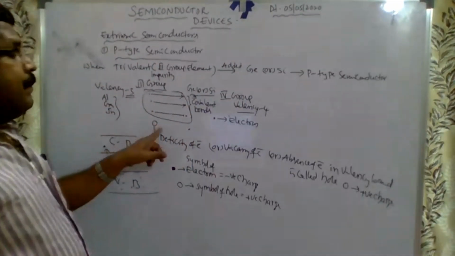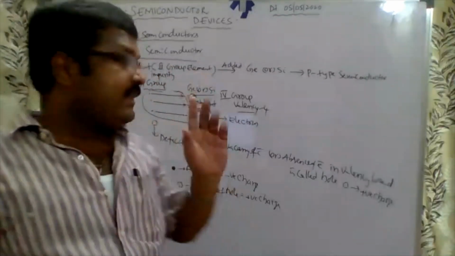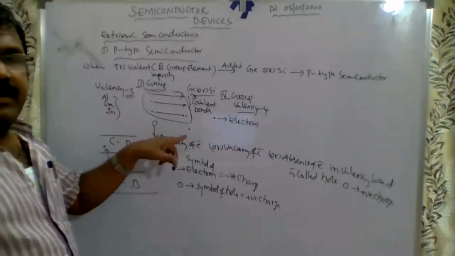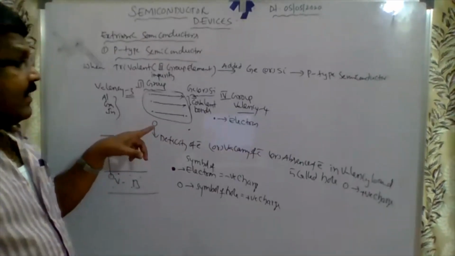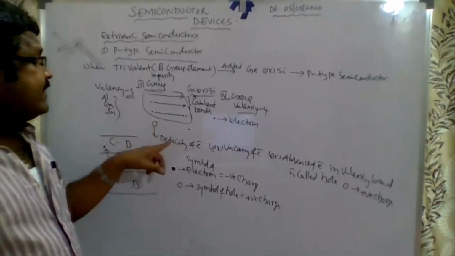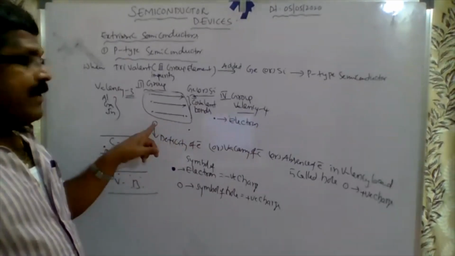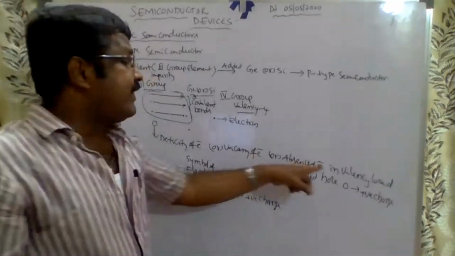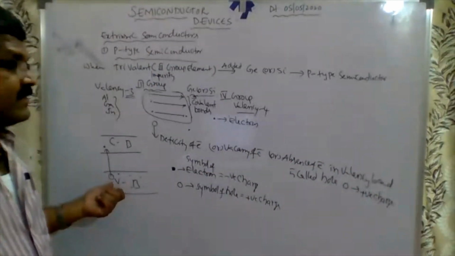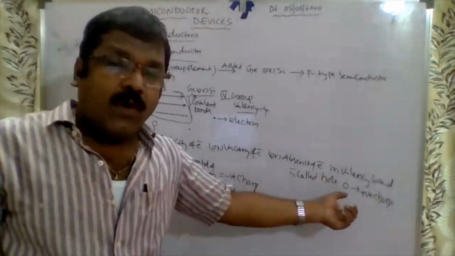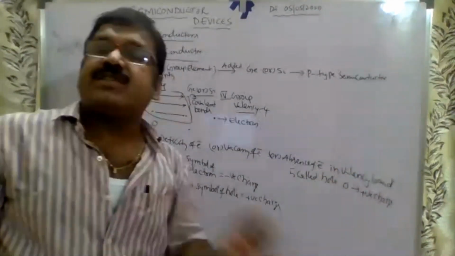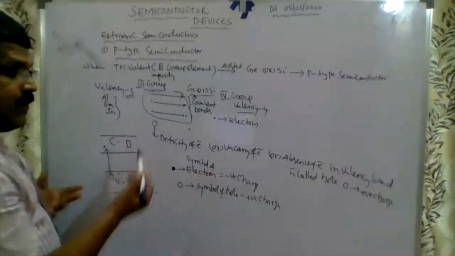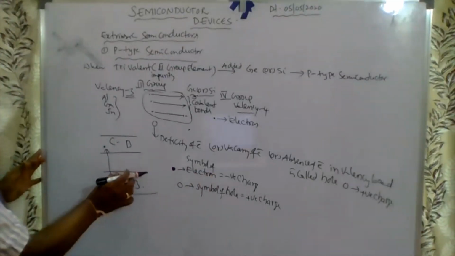But 1 bond is incomplete in the third group element. That means an electron is not available. That is called a deficit of electron, or vacancy of electron; the absence of an electron in the valence band is called a hole. That is the symbol of positive charge. Why is it so? The electron has negative charge, the hole has positive charge.